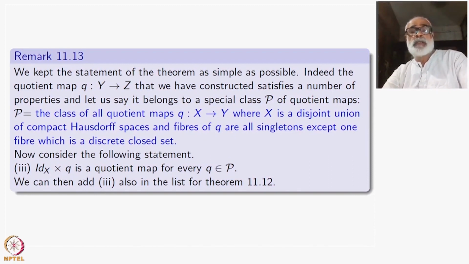That is the statement that we have actually proved, but we don't want to insist on that one. So we can add these three also in the theorem. So 1, 2, 3 are all equivalent. This will be a much weaker statement than 2, because this is a subclass.